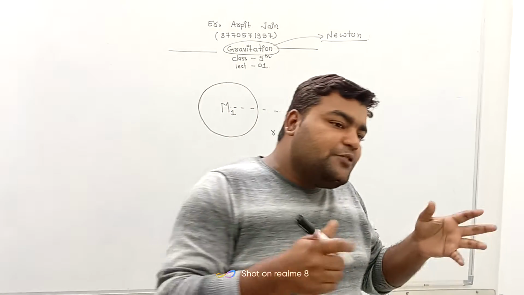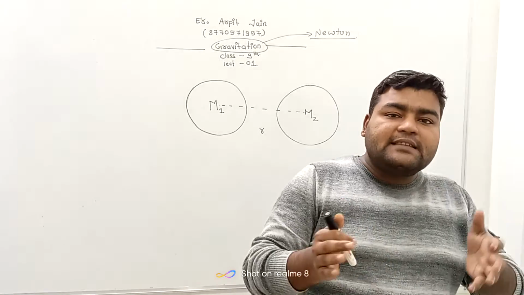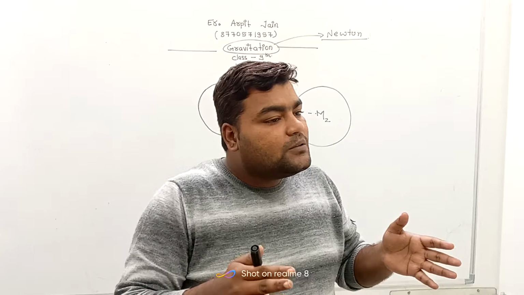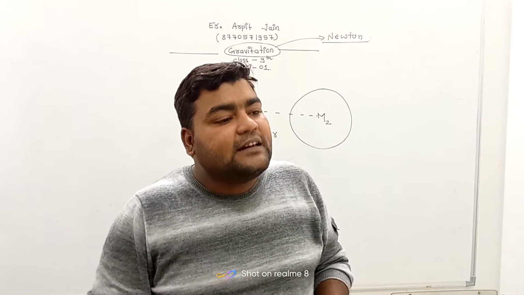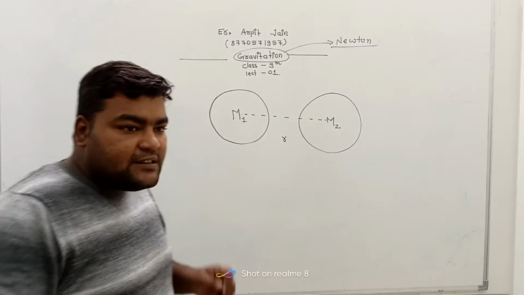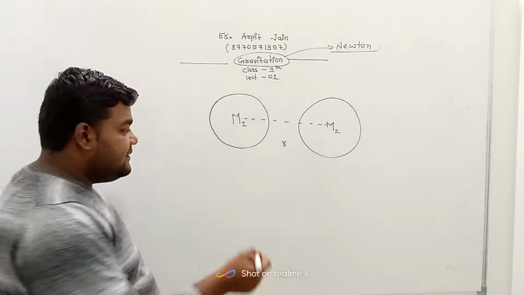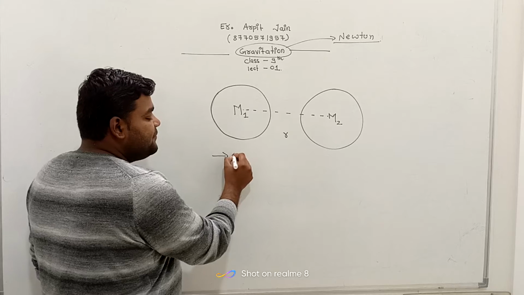But what then does Newton do? Newton gives us the formula which can be used to calculate the value of force. So first of all, let's see what the forces in nature are. In nature there are so many forces.